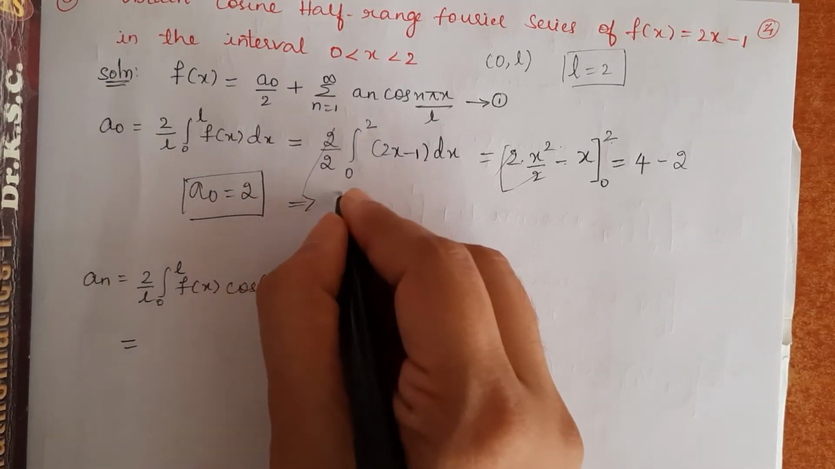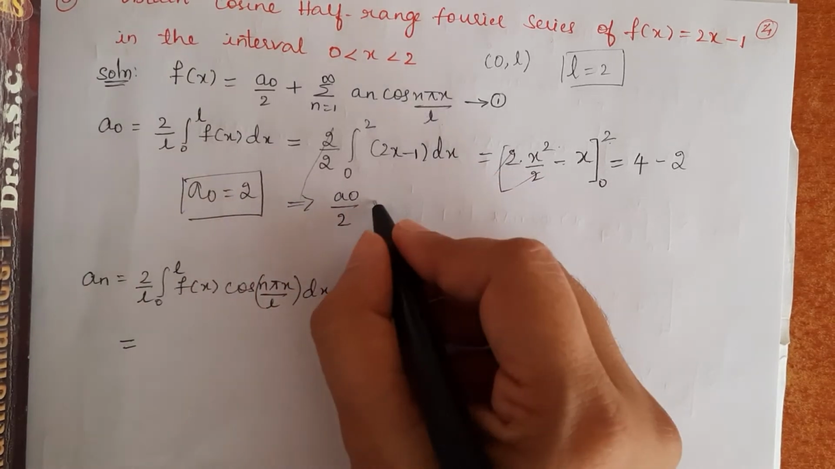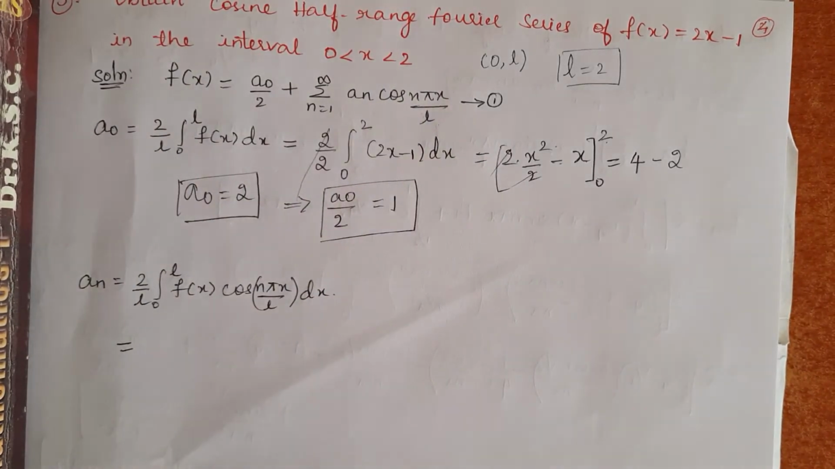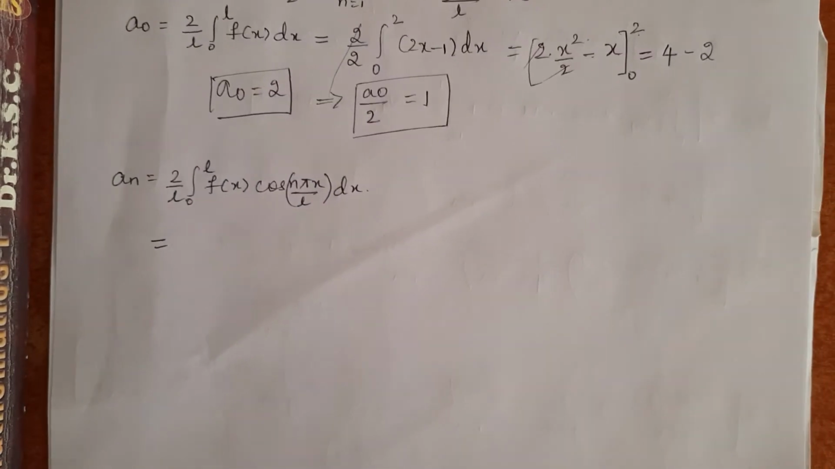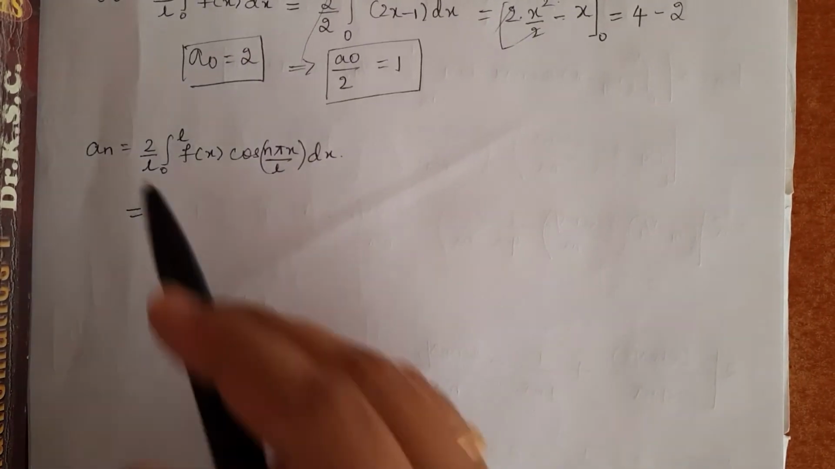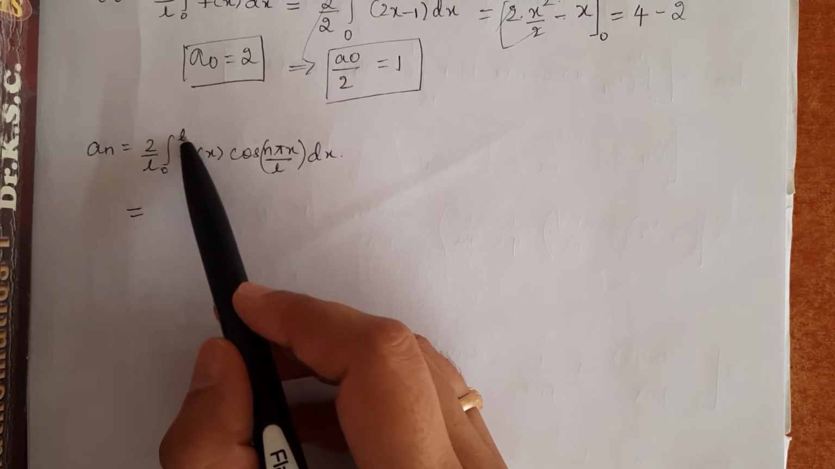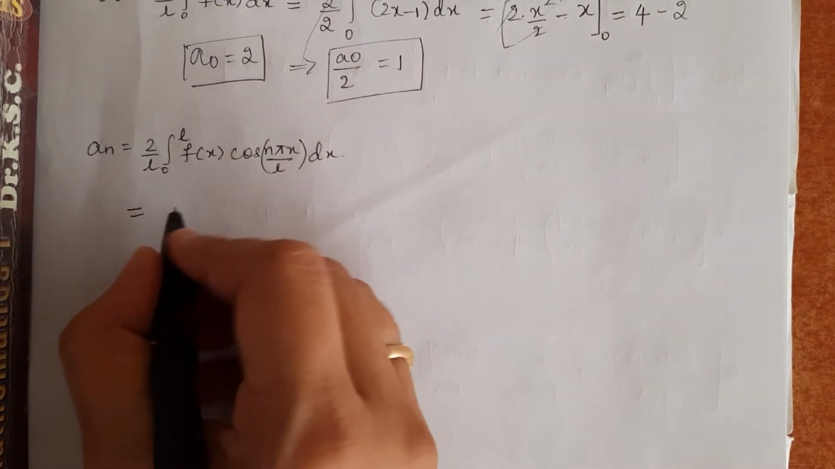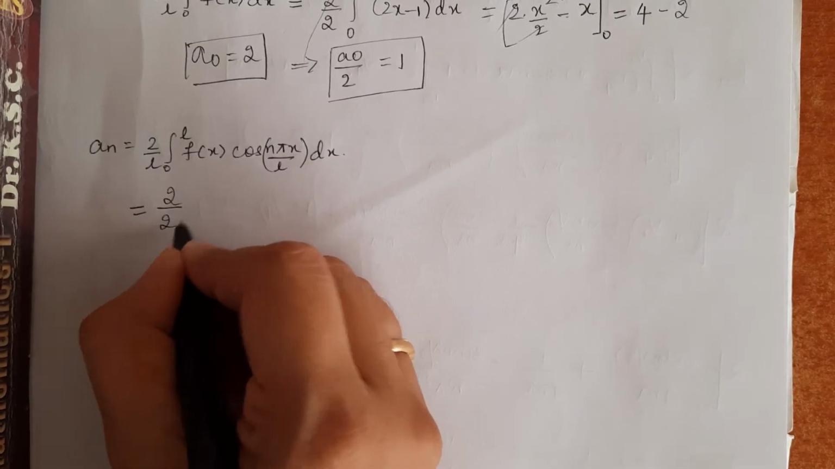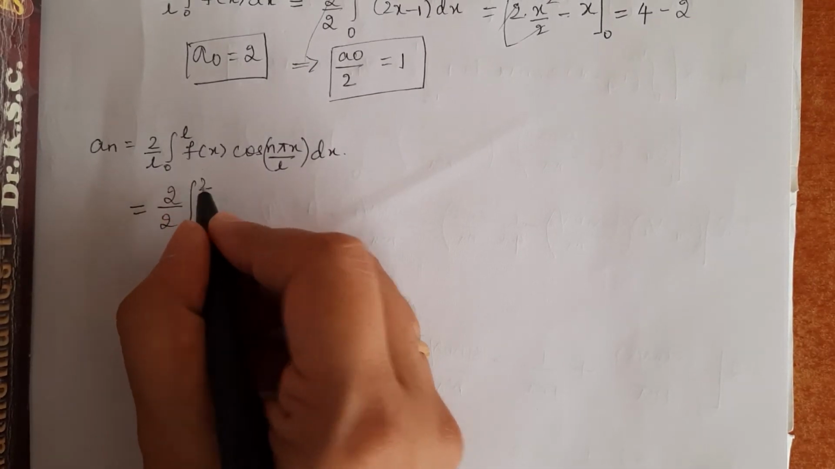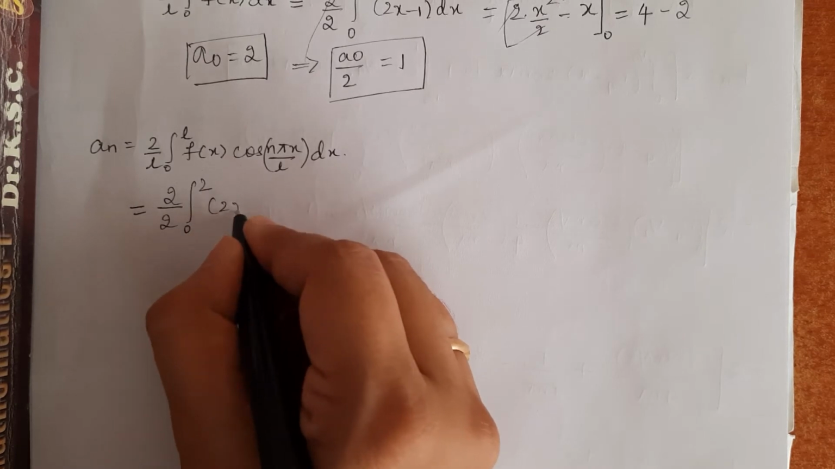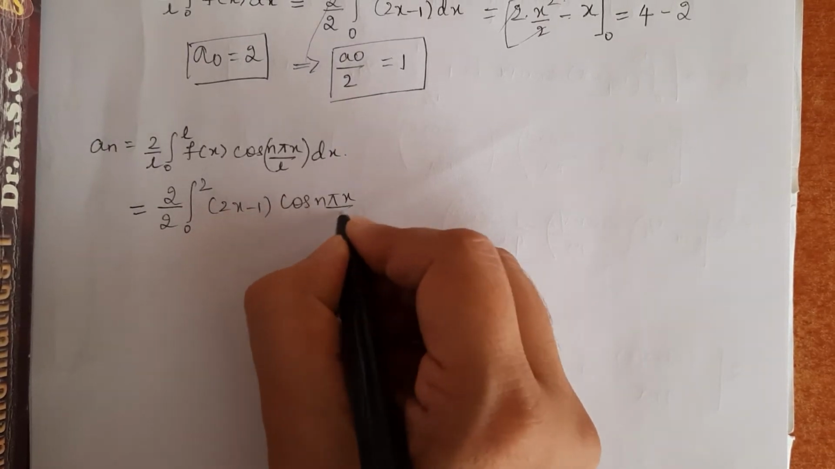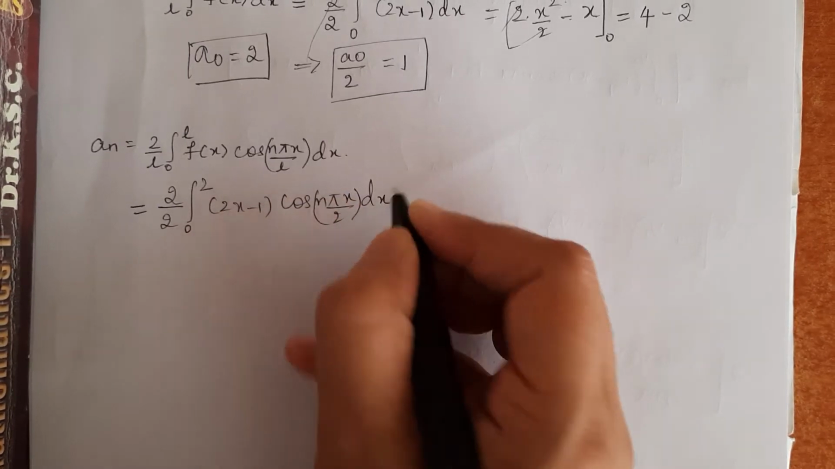I want a naught by 2. So, divide by 2 on both the sides. A naught by 2 value is 1. Then, we will calculate a n. A n is given by 2 by L integral between 0 to L f of x cos n pi x by L into dx. So, 2 by L is 2, integral between 0 to 2, f of x is 2x minus 1, into cos n pi x by 2 into dx.